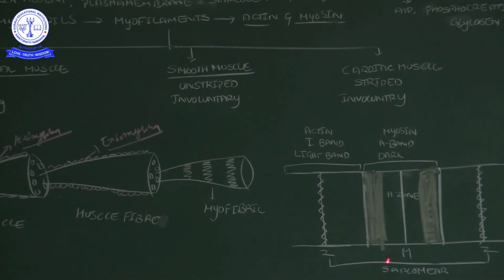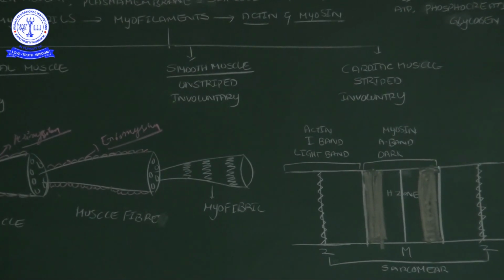Like the Z line, in the middle of the dark band there is one more line, that is the M line. In the middle of the dark band, some portion is not shaded. That place we call the H zone. H zone.